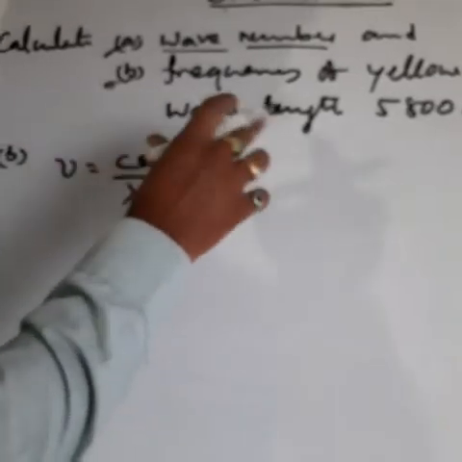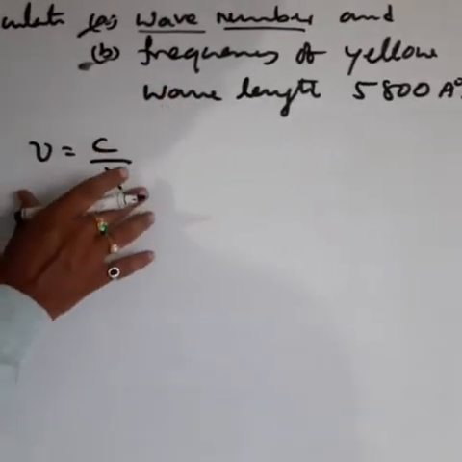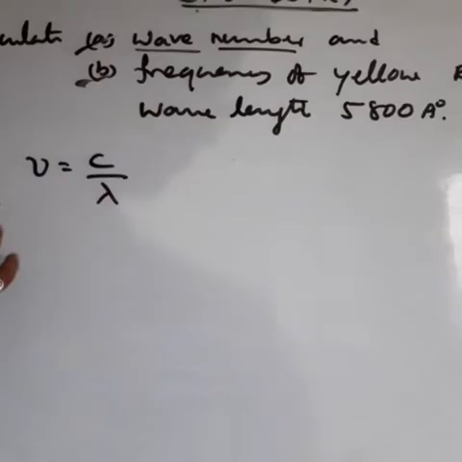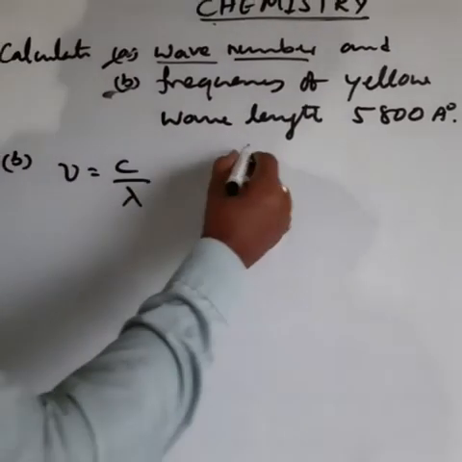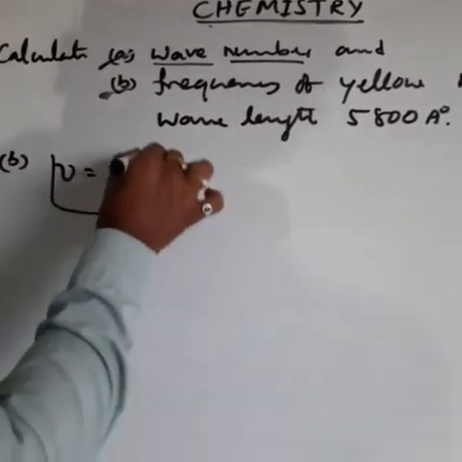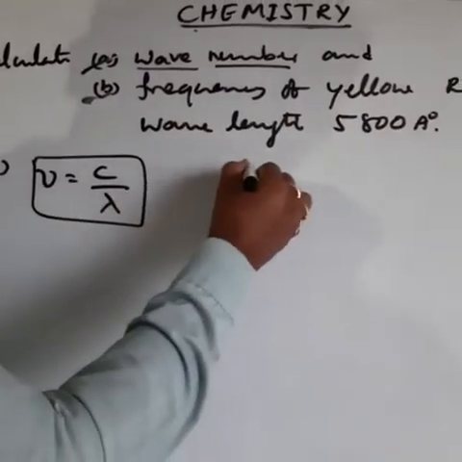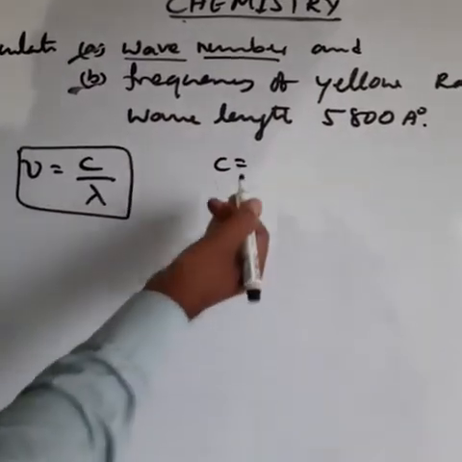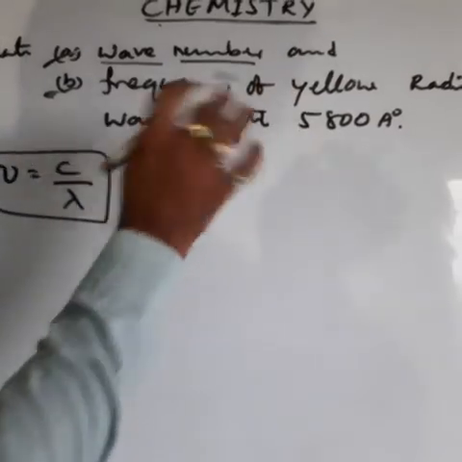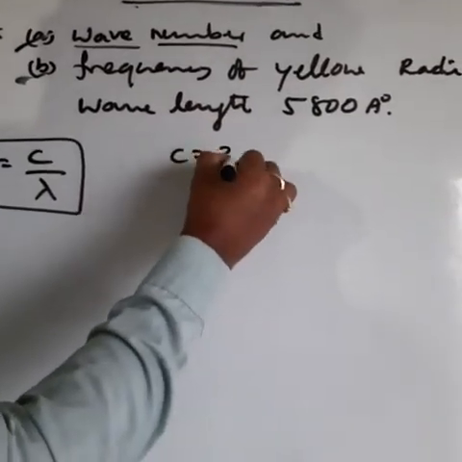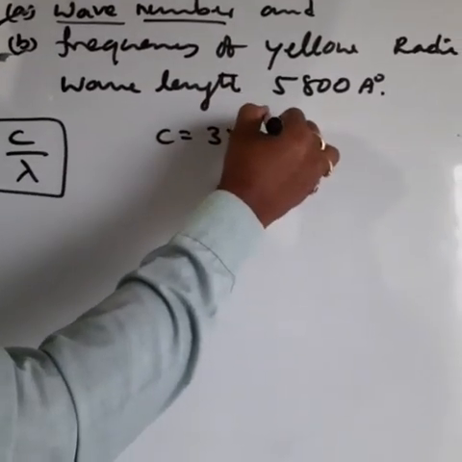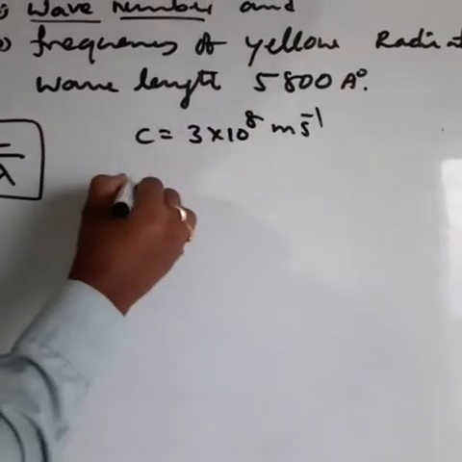All of you must prepare the formulas and the unit relations. They are very important. Nu is equal to C by lambda, where C means velocity of light. This is a constant, so it is not given, but it is constant. What is the velocity of light? 3 into 10 power 8 meter second inverse.